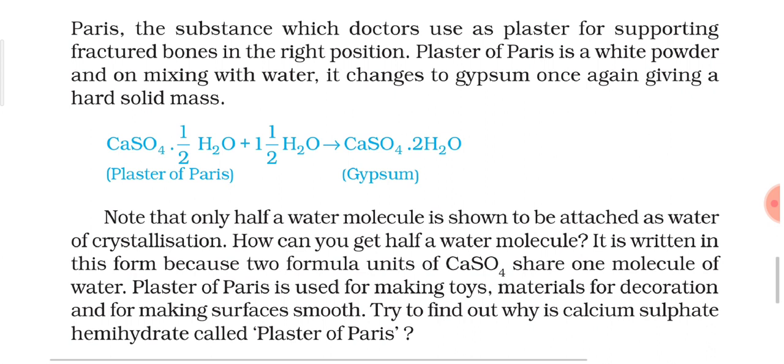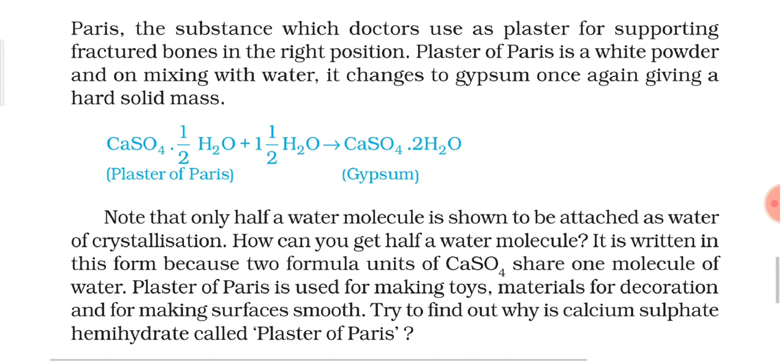How can you get half a water molecule? As we know, atoms and molecules can never be half, or in the form of a fraction. So what is the significance here if we write the formula of plaster of Paris as CaSO4 dot half H2O? How can you get half a water molecule? It is written in this form because two formula units of CaSO4 share one molecule of water.